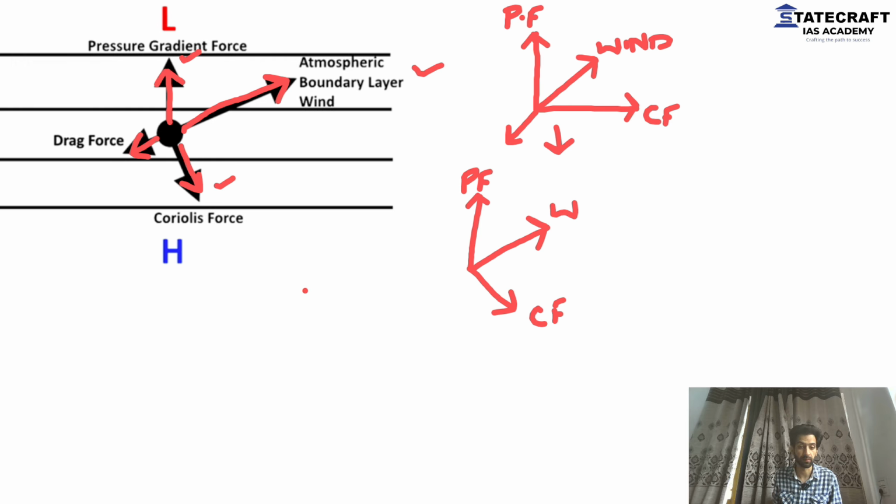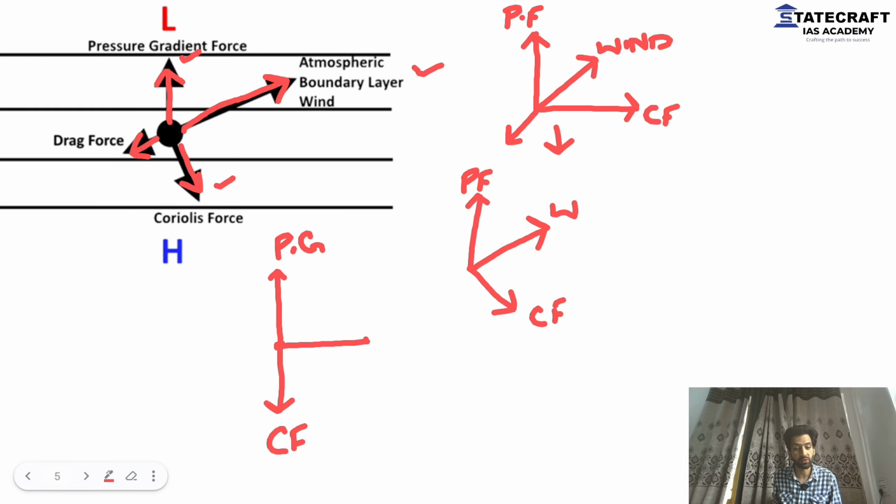Listen to me very carefully. This is pressure gradient force. There is no frictional force. So Coriolis force will totally balance out the pressure gradient force because there is no frictional force. And what will be the direction of wind? Direction of wind is resultant of the two. This will be the direction of wind.